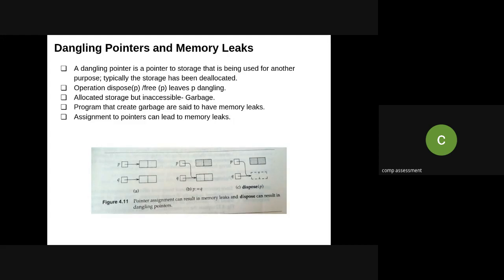The memory which is allocated but inaccessible is garbage. And the program which creates such garbage is said to have memory leaks. So assignment to pointers can lead to memory leaks, which I have just shown you. P is equal to Q means my P is pointing to the same memory location which is pointed to by Q. And when we dispose P, obviously this memory is going to be